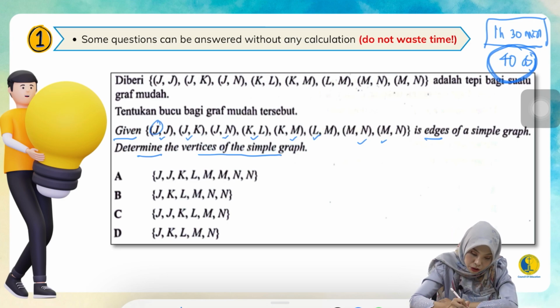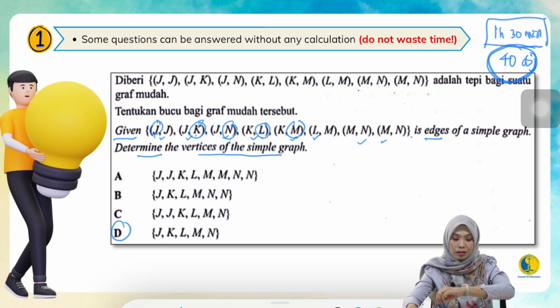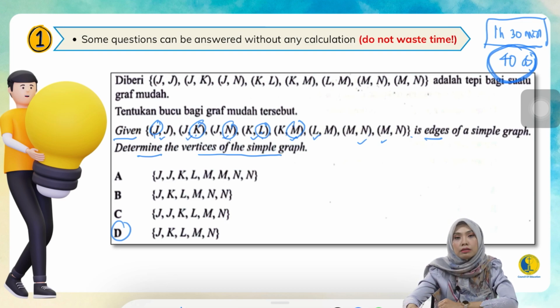You just tell, you see J here. All the answers have J. You start to see K, all the answers have K. And then you see N, you see L, you see M. LM you already circled, MN you already circled, MN also you already circled. So you literally have to go for J, K, and LM, which is D as the answer. That's it. Less than a few seconds, not even 1 minute, right?